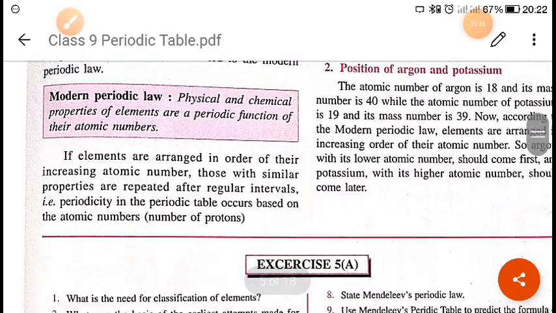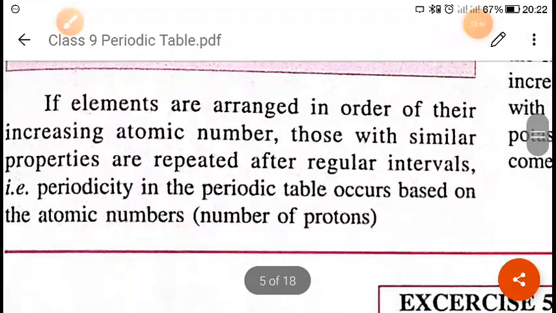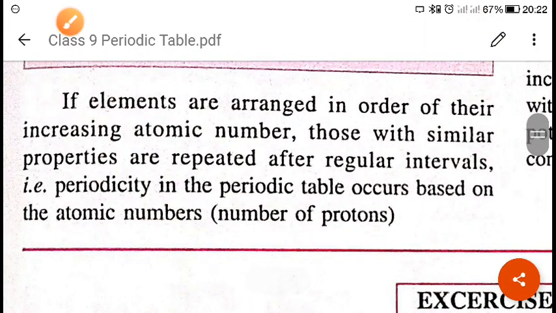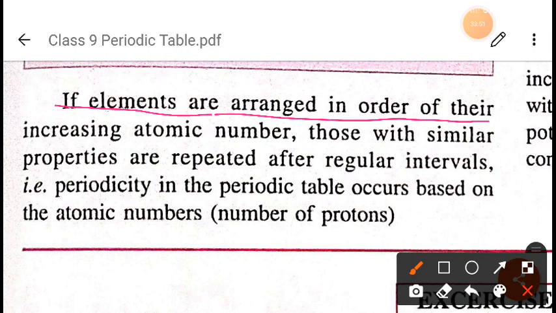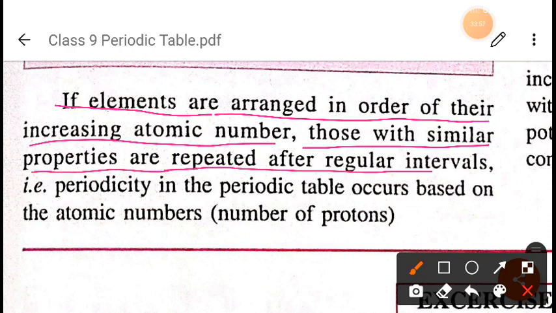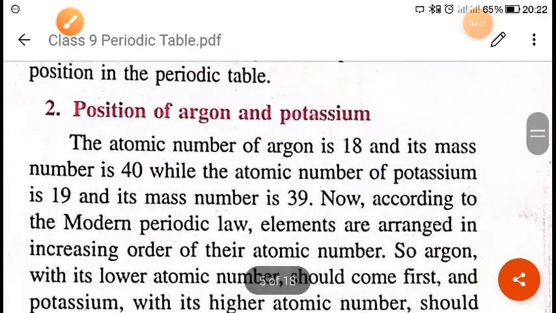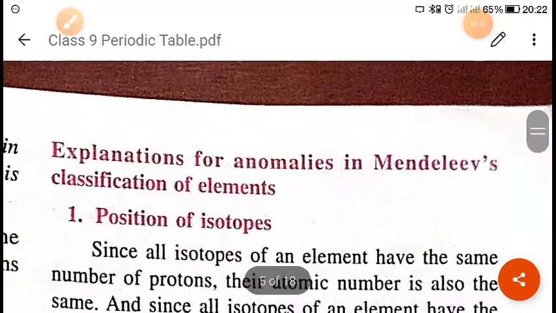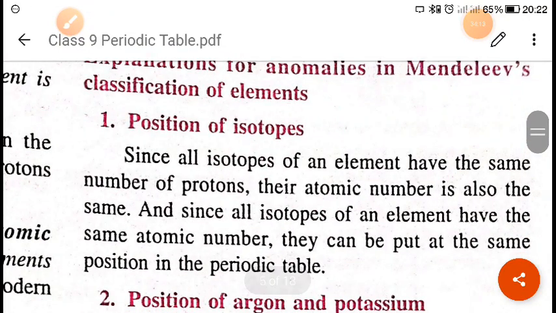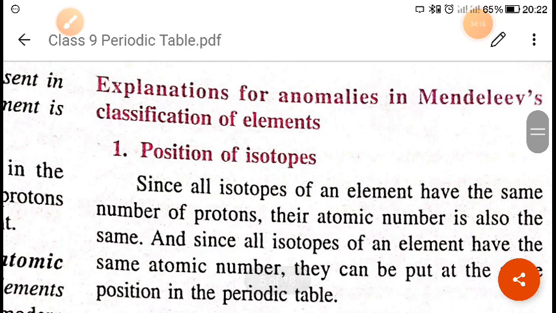So now next, if the elements are arranged in order of their increasing atomic number, those with similar properties are repeated after a regular interval. That is called periodicity, and in the periodic table it occurs based on the atomic number, which is the number of protons. So nowadays the periodic table we are seeing is based on the atomic number, not on the concept of atomic mass, right? Otherwise we would go by atomic mass, like hydrogen 1, helium 2, lithium 3, and so on.